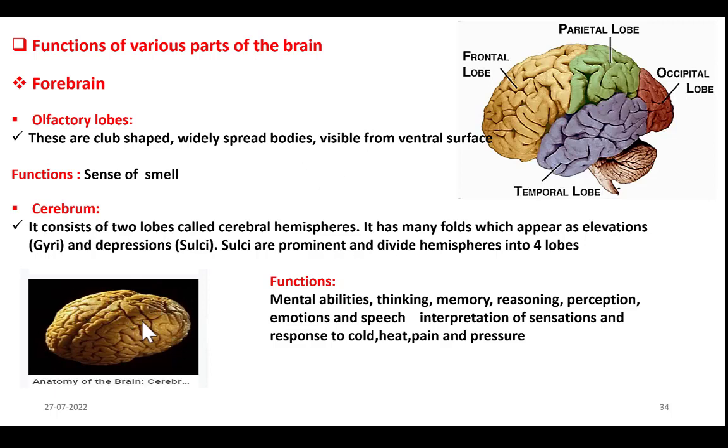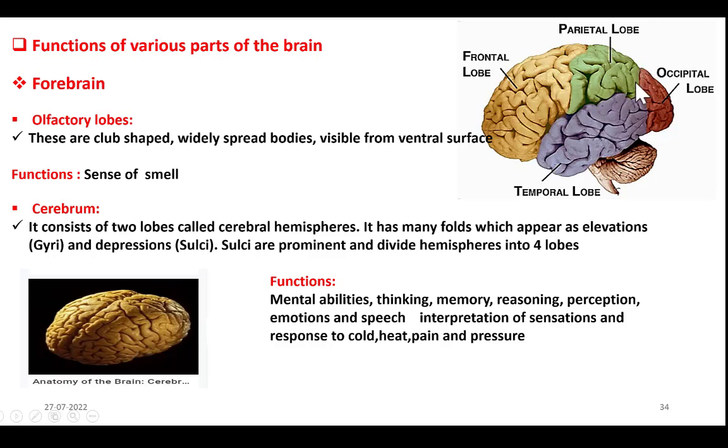Sulci at some places are very prominent and divide hemispheres into lobes. See here, this is one hemisphere where certain sulci, certain gaps are very prominent, and due to these gaps the whole hemisphere is divided into four lobes. Because of this sulci we have a frontal lobe and parietal lobe.